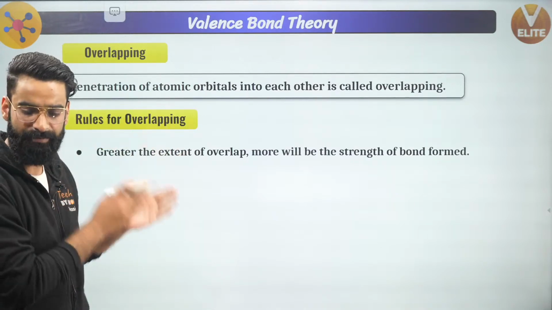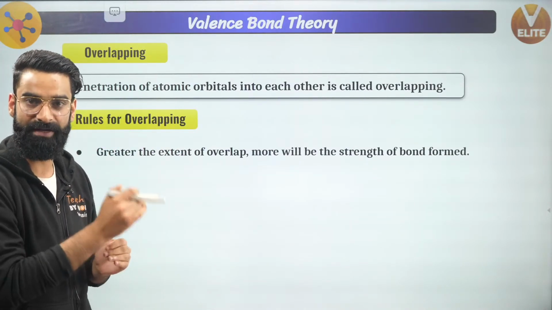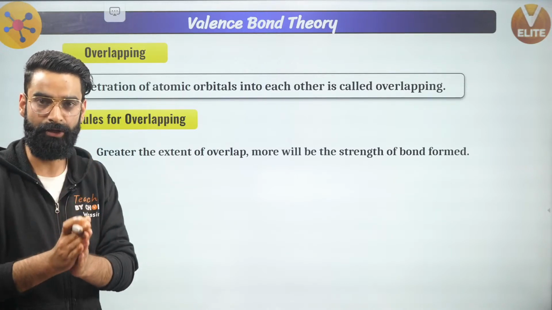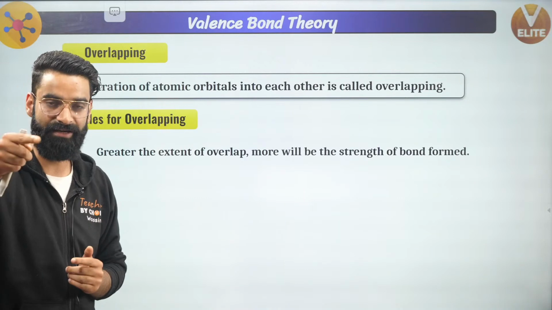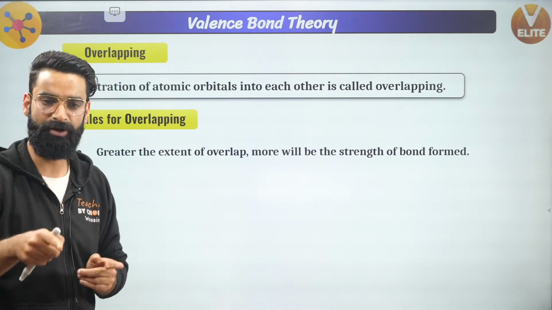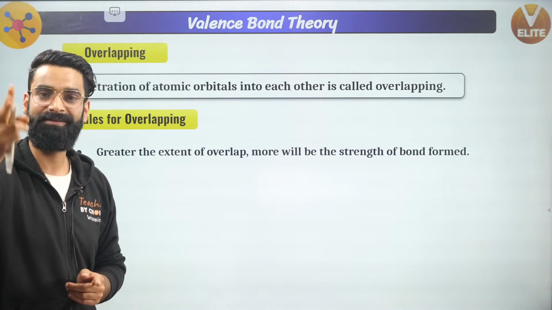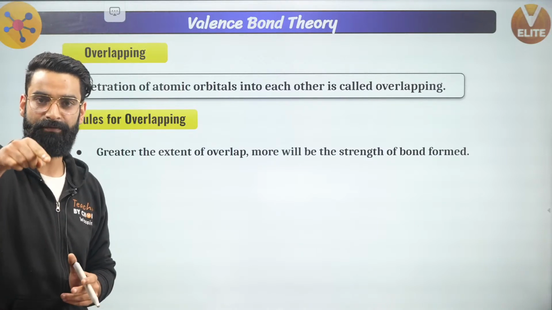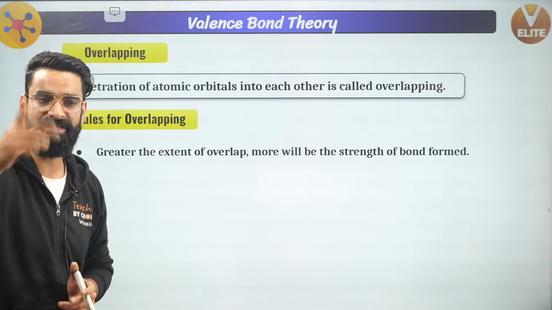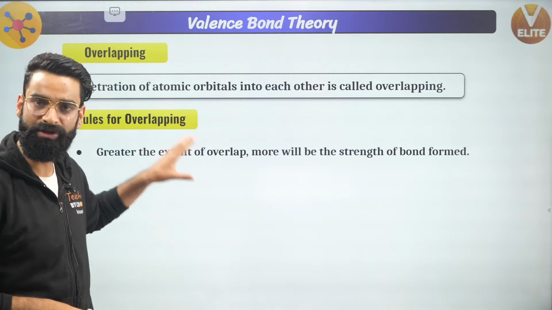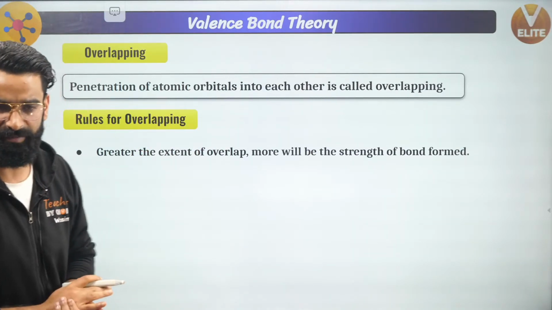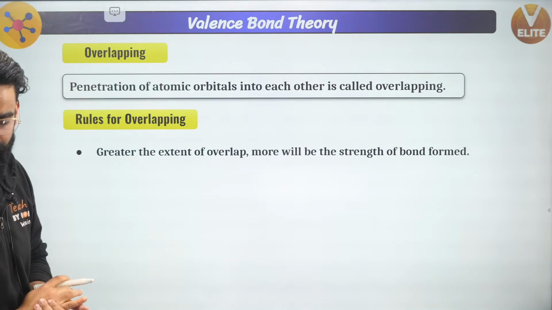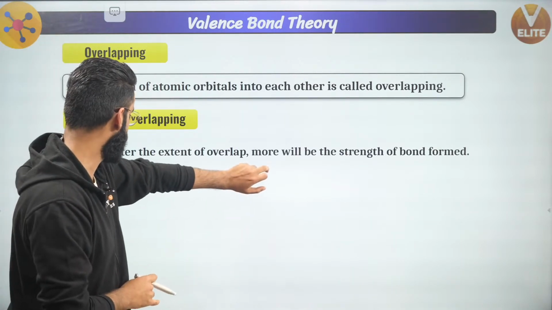Due to the overlapping of atomic orbitals, covalent bond is formed, and the strength of the covalent bond depends on the extent of overlapping. More the extent of overlapping between the atomic orbitals, more will be the strength of the bond, which is something you need to take a note of.